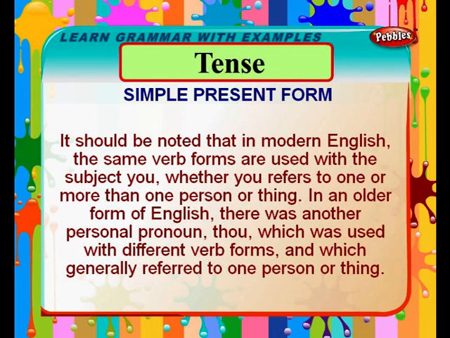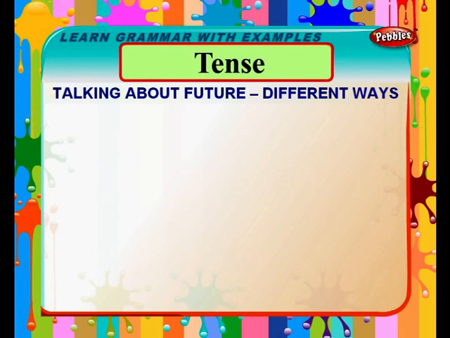Simple present form. It should be noted that in modern English, the same verb forms are used with the subject you, whether you refer to one or more than one person or thing. In an older form of English, there was another personal pronoun, thou, which was used with different verb forms and which generally referred to one person or thing.